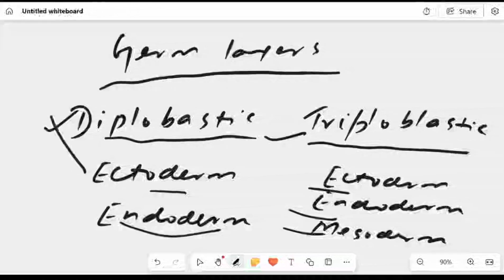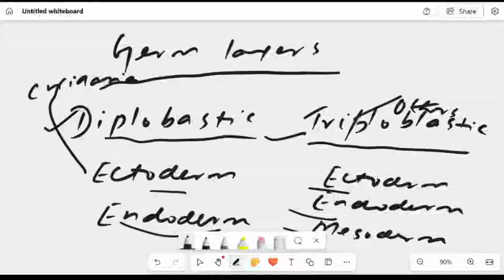The example of a diploblastic organism is Cnidaria, and triploblastic are others apart from Cnidaria. After Cnidaria, we have triploblastic organisms.